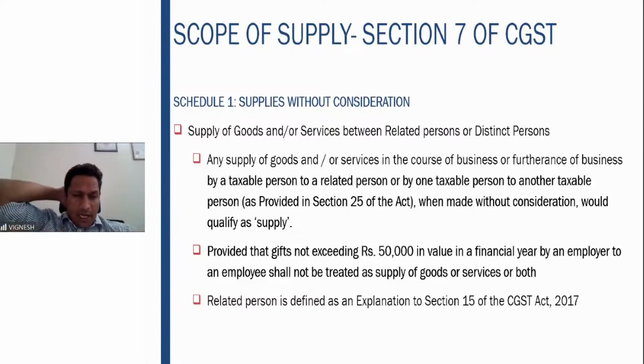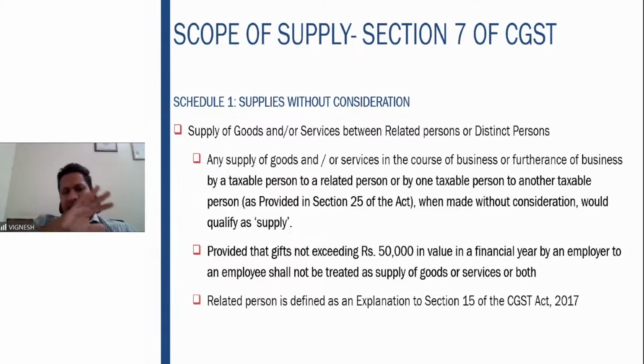Then gifts not exceeding 50,000 in value in a financial year by an employer to the employee shall not be treated as supply of goods or services or both. Why is this covered here? Suddenly employer-employee, where did it come from? Because the word related person also covers employer and employee. So if you are an employer-employee, for the purpose of GST you are relevant. That is what is covered here.